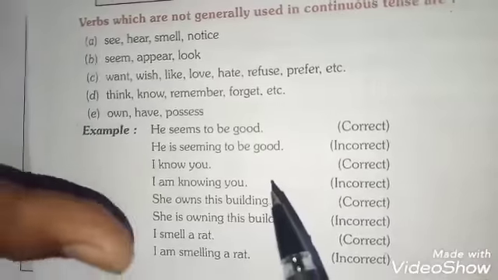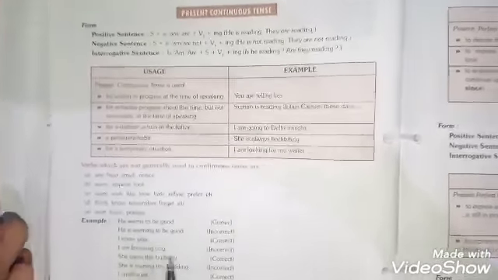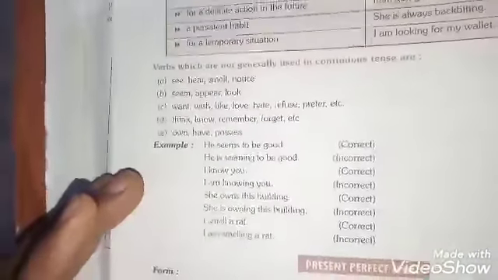So students, this is all about present continuous, present progressive or present imperfect tense. Go through them and try to keep them in your mind. In the next video, we shall move to the third tense, which is present perfect tense.